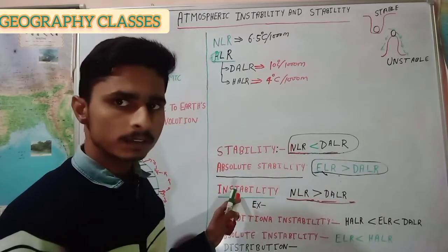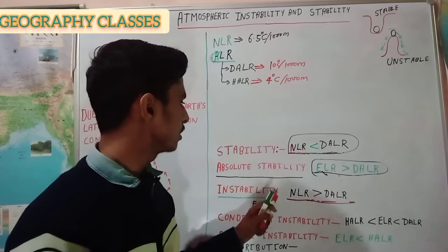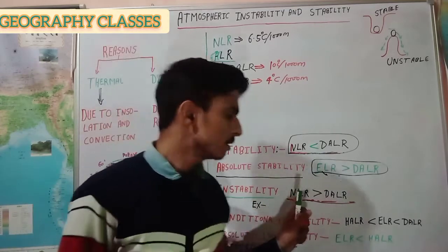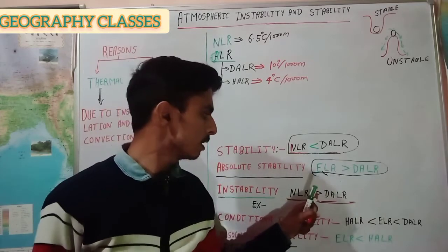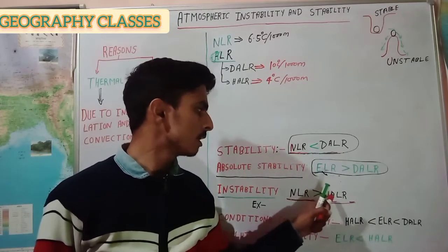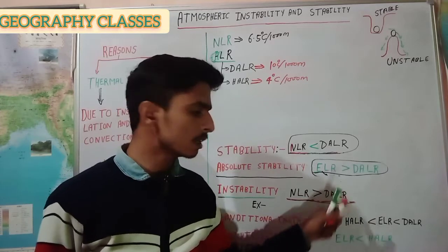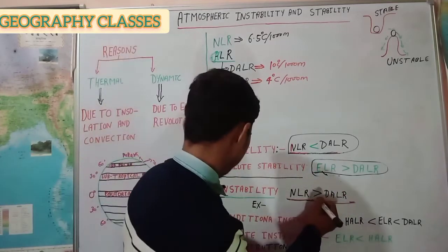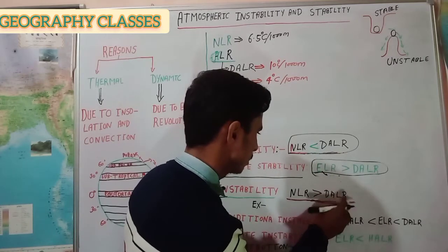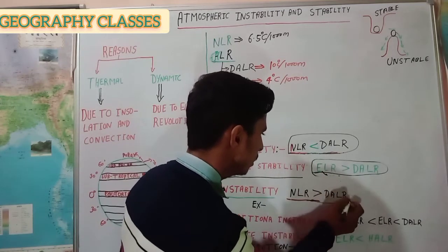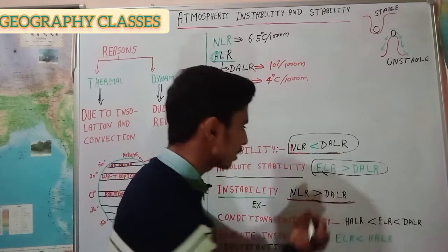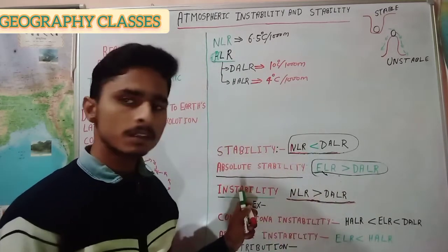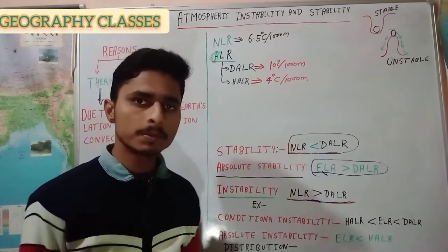And let's understand instability. When the normal lapse rate of ascending air becomes higher than the dry adiabatic lapse rate, then the air ascends upward and expands into its surroundings and creates instability in the atmosphere.